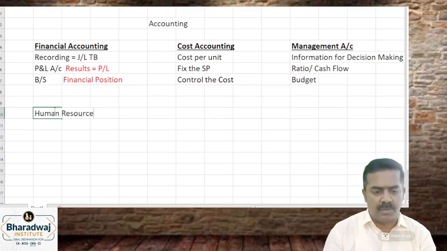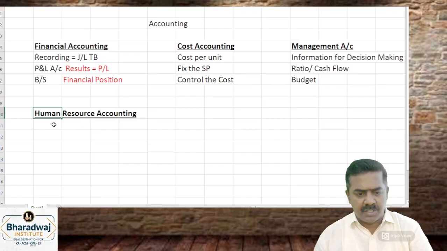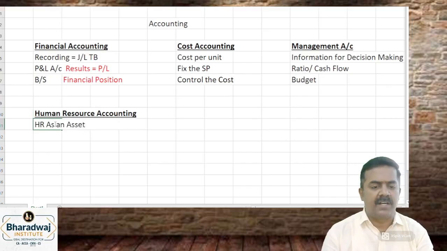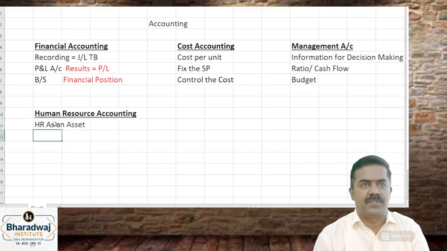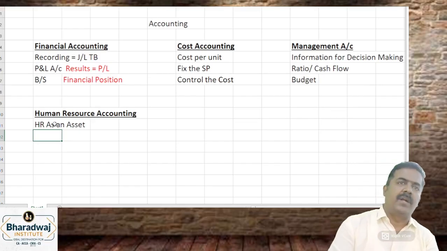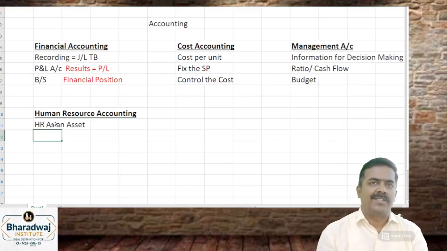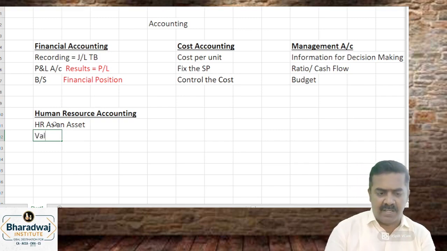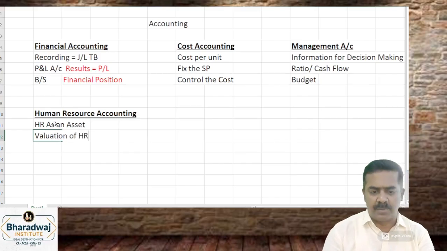Next branch of accounting is human resource accounting. What is human resource accounting? This branch of accounting aims to record human resources as an asset. Employees are assets. They give future economic benefits. Attempting to treat human resources as an asset is what is called human resource accounting. It deals in valuation of human resources.